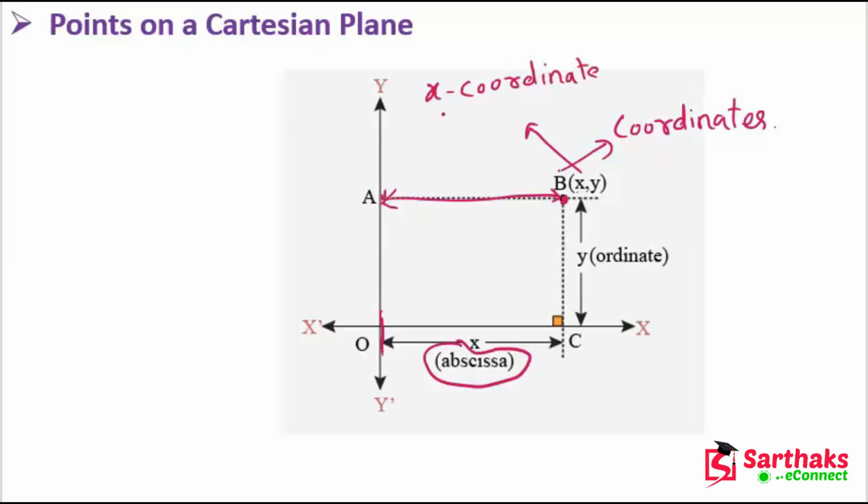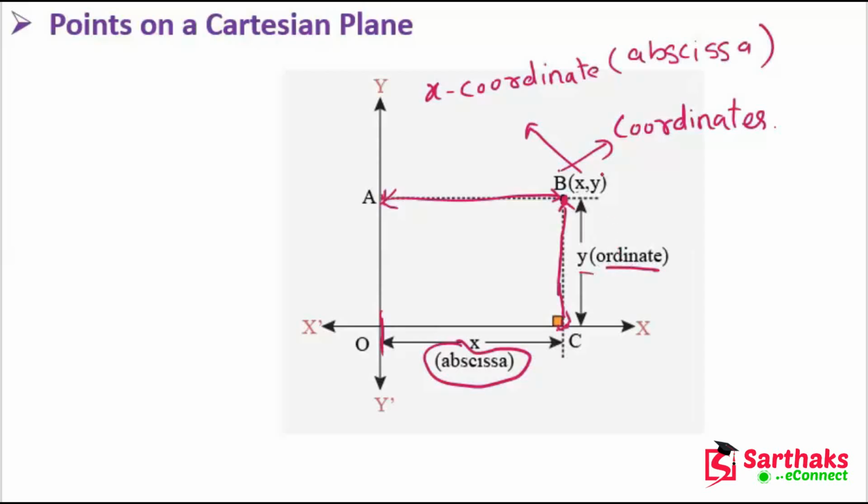Or we can call it also abscissa. Okay, abscissa. And now the distance of a point from the x-axis means like this. The distance of the point from the x-axis is known as what? Y coordinate, or we can call it as ordinate.